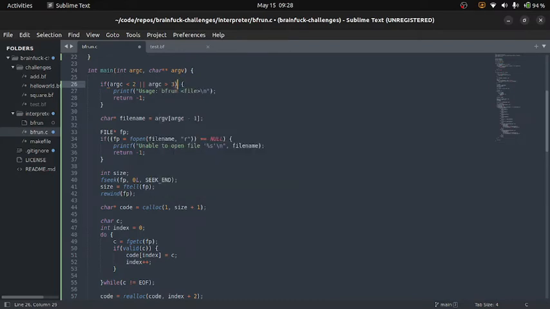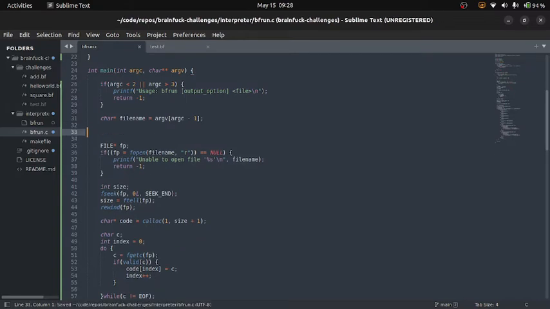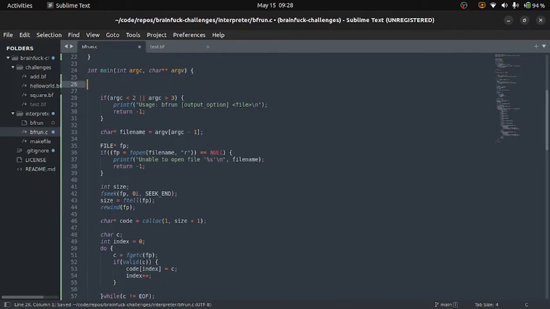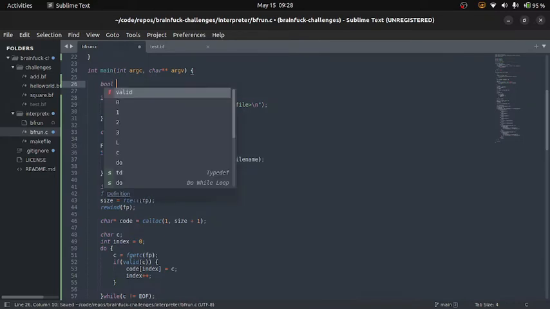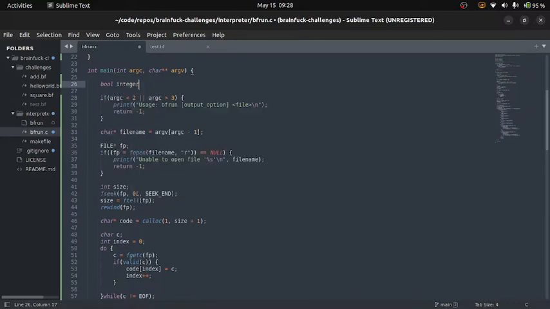So this will just kind of, we'll say output option. So we'll go ahead and check. We're just going to have one output option, and that's going to be the integer output. So we'll go ahead and have a flag here that is our integer option. That's, of course, false to begin with.